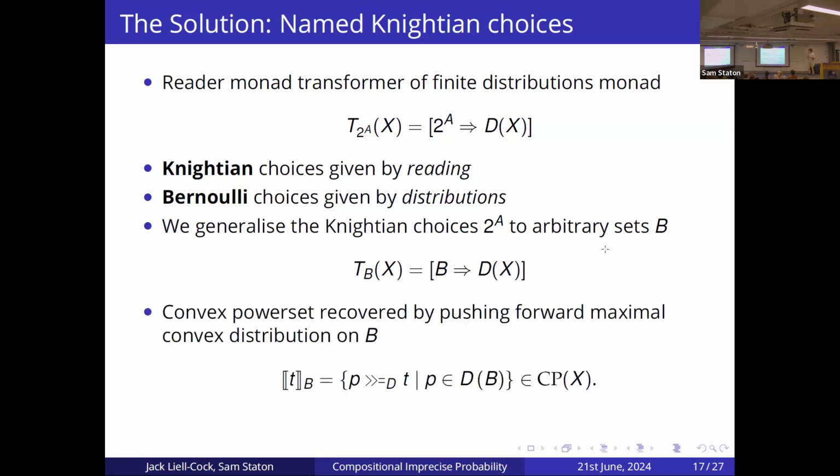So then we can actually recover the convex power set associated with each of these terms by pushing forward the maximal convex distribution on B. So we take basically the convex distribution which covers all of B, so all possible distributions we could have on B. We use the Kleisli bind of the distributions monad to push forward over this function here, and then we get a convex power set within our output values, or our possible values.